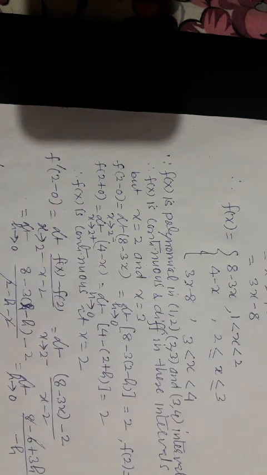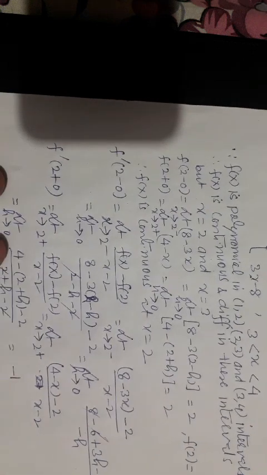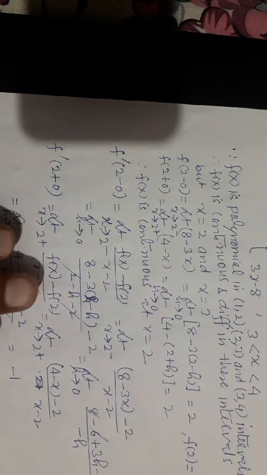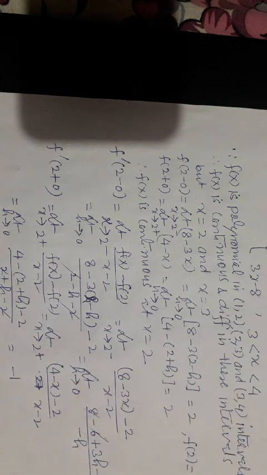Hence the function is continuous. Now using the definition of differentiability, we find the left derivative at 2 using the same function. It is very important which function will be available for the left hand limit at 2 or the right hand limit at 2, and the left hand derivative at 3 or the right hand derivative at 3. So in this way you can understand easily.